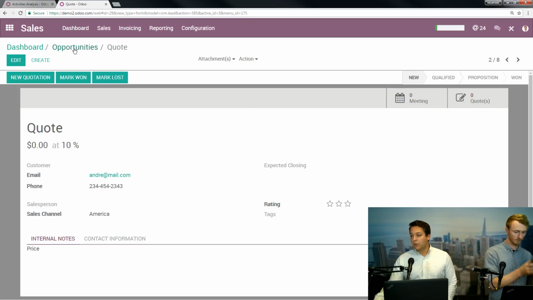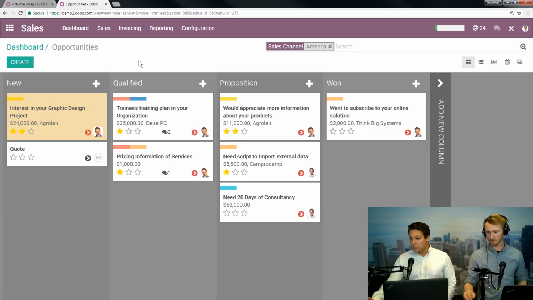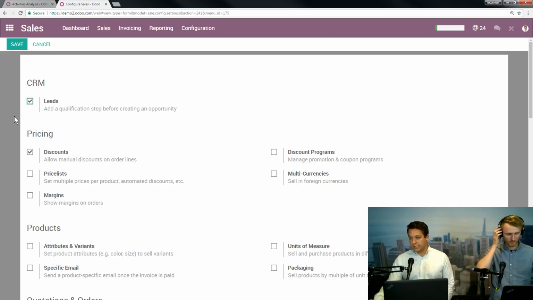Now, third way is you're going to be managing and bringing in leads yourself. Maybe you have a list of leads. To do that, you have to go in here to settings, and under configuration, you have to turn that on. Now, fair warning, once you do turn this on, that process I just showed you with the Contact Us form won't automatically bring that into your opportunity pipeline. It'll bring it into a leads list, which then will have to be distributed by someone on your team. So let's save this, and we'll see what that process looks like right now.